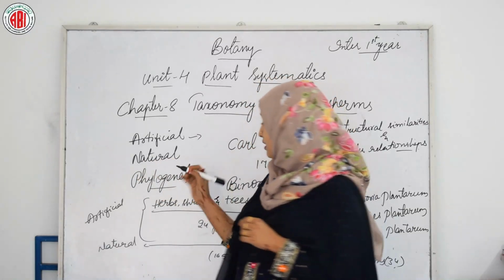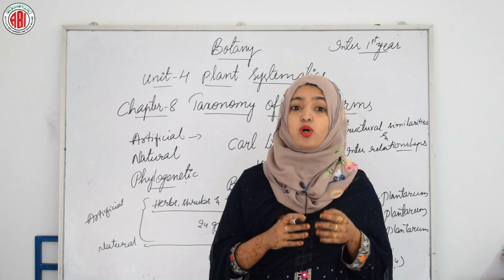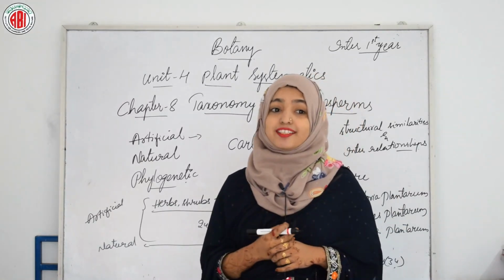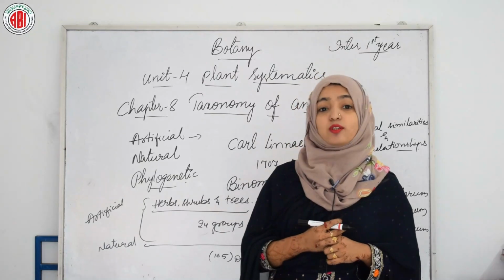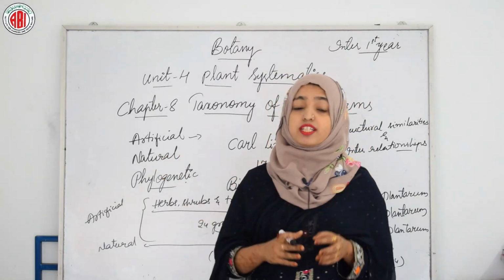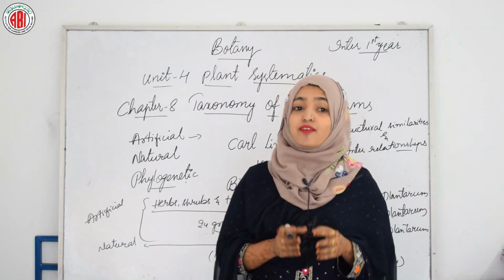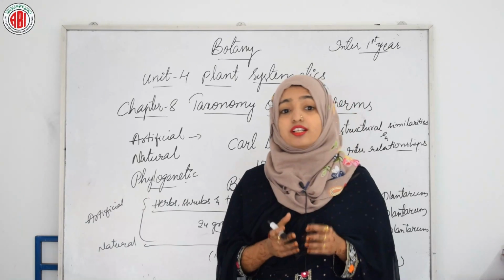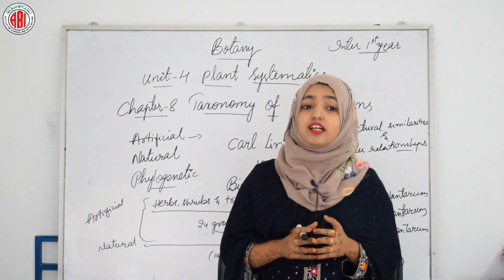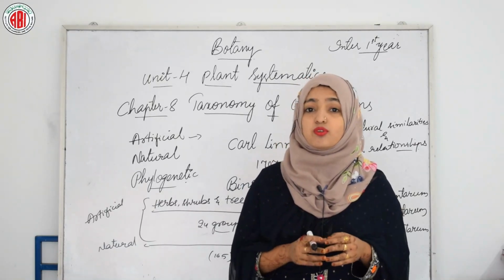Now if we proceed towards the phylogenetic system of classification, the classification of the post-Darwinian period, that is after the period of Darwin, it considered evolutionary trends in plants, and so they are considered phylogenetic systems. In a phylogenetic system, primitive and advanced characters are recognized. Evolution may be progressive or retrogressive, and while considering the status of a taxon, a comprehensive picture of all the characters is taken into account.